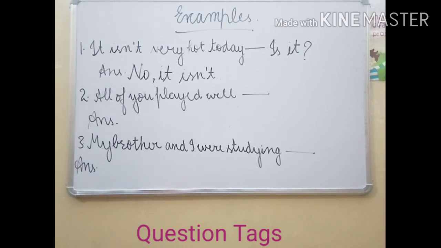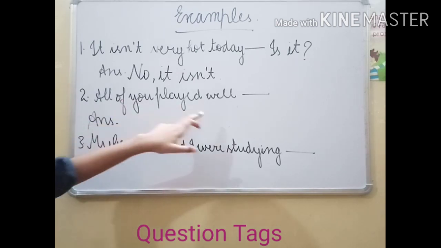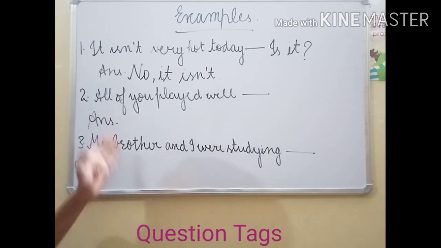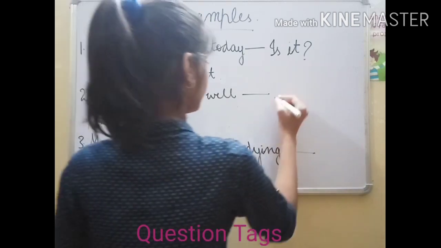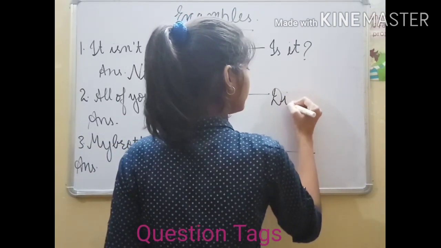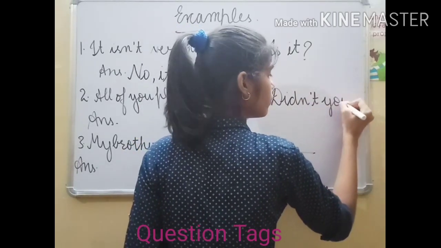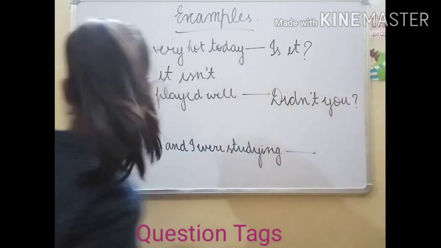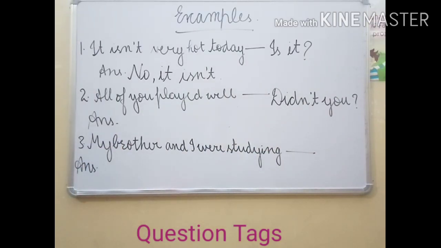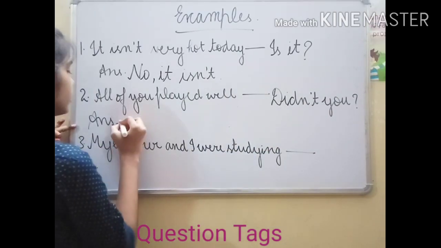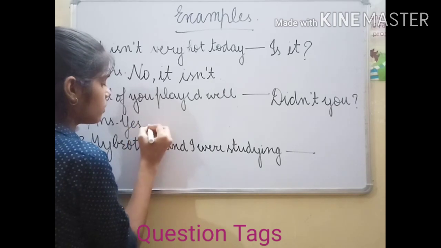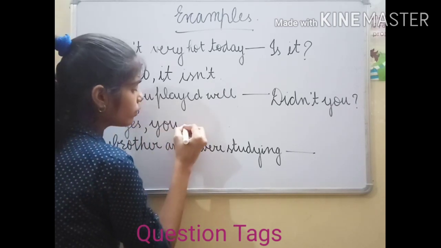Now second one, all of you played well. Here there is no not in the sentence, so we will use not in the question tag. Then there will be didn't you. Now we have to supply a short answer also. So there will be yes, you did.